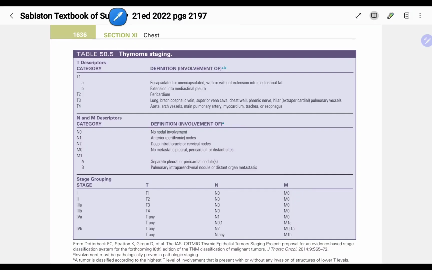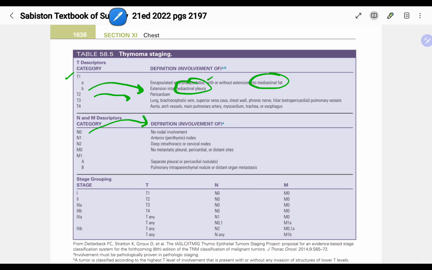So with respect to thymoma staging, T1A is encapsulated or unencapsulated, with or without extension into the mediastinal fat. T1B is extension into mediastinal pleura. T2 is pericardium. T3 is lung or brachiocephalic vein, so SVC, chest wall, phrenic nerve, hilar vessel. T4 is aorta, main pulmonary artery, arch vessel, myocardium, trachea or even esophagus.